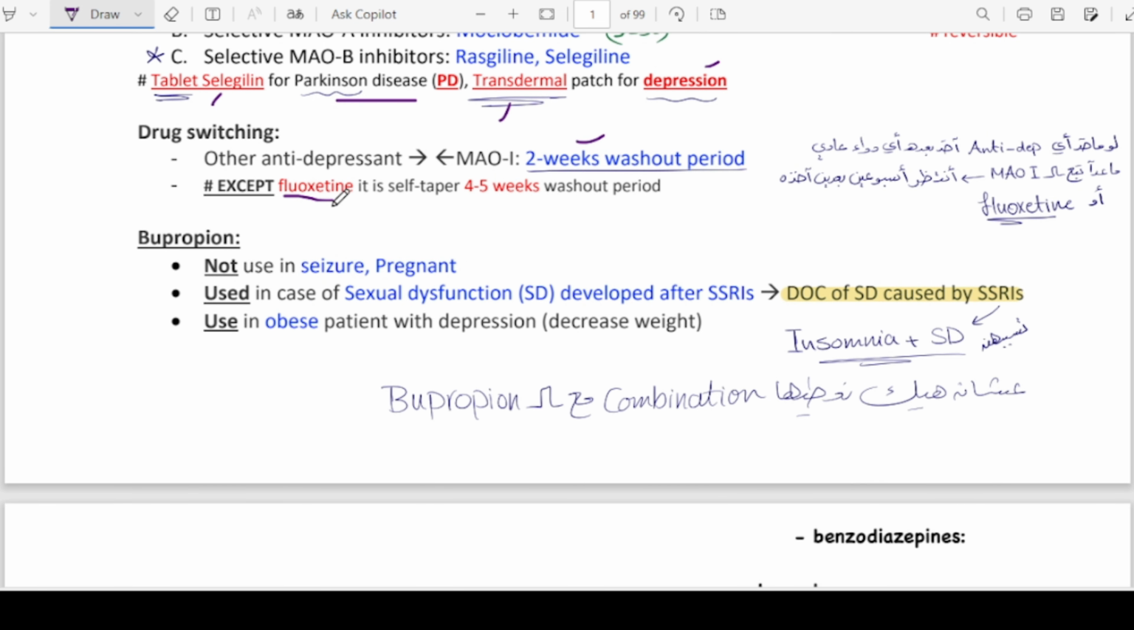You can say this is the main question, and they can ask, what if a female is using fluoxetine, but for insomnia the doctor has prescribed her a benzodiazepine, so what should be the washout period? It should be either 2 weeks, 3 weeks, or 4 weeks, and you have to select 4 weeks, right?